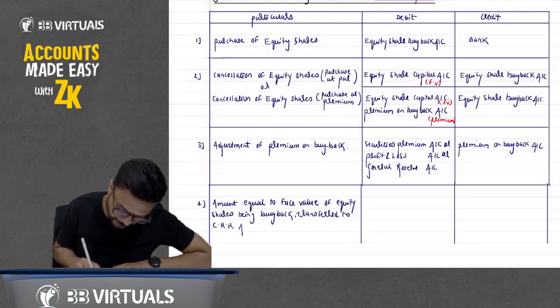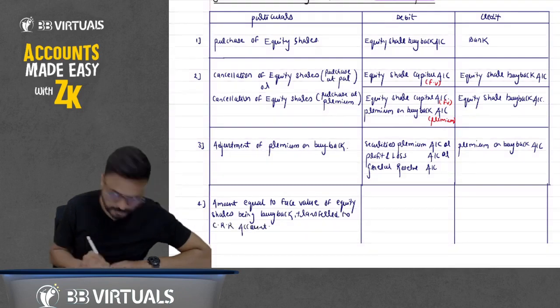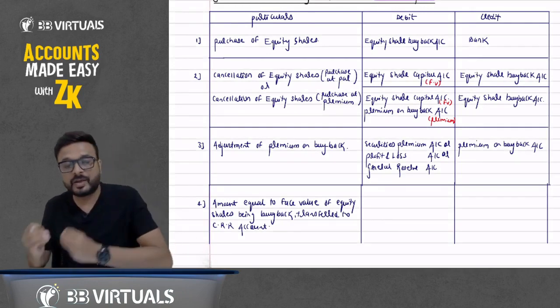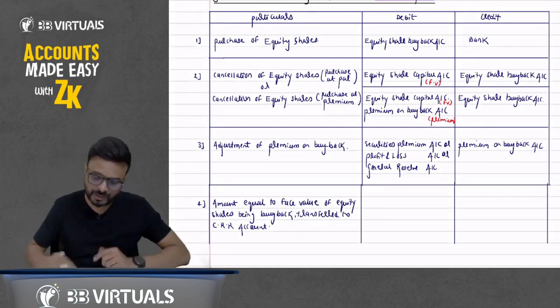CRR. What is CRR? Capital Redemption Reserve account. So from free reserve we have to transfer to CRR account.